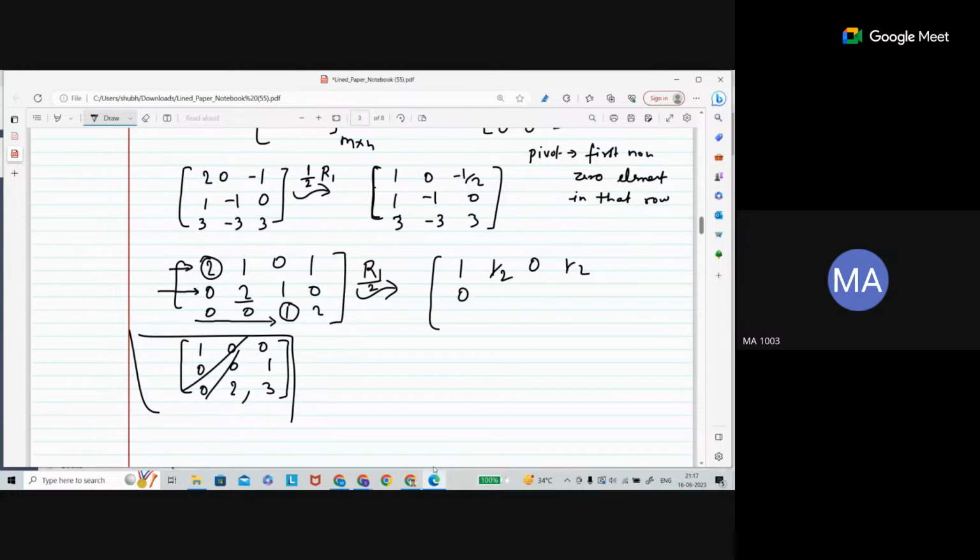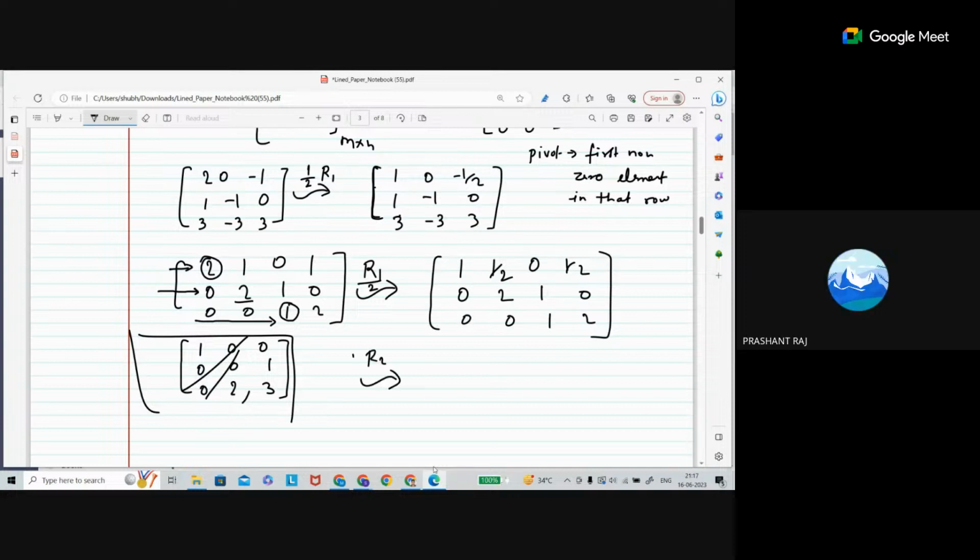This is 2, 0, 2, 1, 0, 0, 0, 1, 2. See, now in the first row your leading entry is 1. But in the second row it is not 1. So let's change it again.